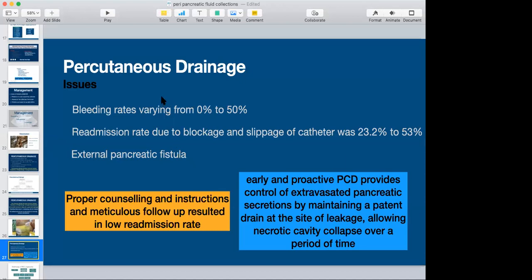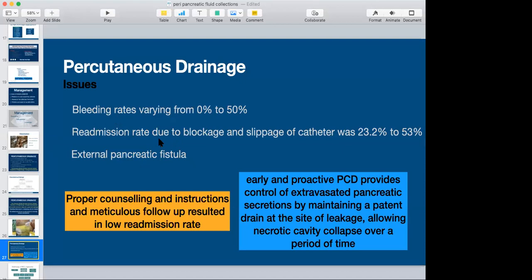Percutaneous drainage, though it's easily available and can be done, has issues. There can be bleeding during the procedure, which is reported varying from 0 to 50%. These drains also get easily blocked. We had the same problem. Catheters or drains used to get blocked, and they used to slip.